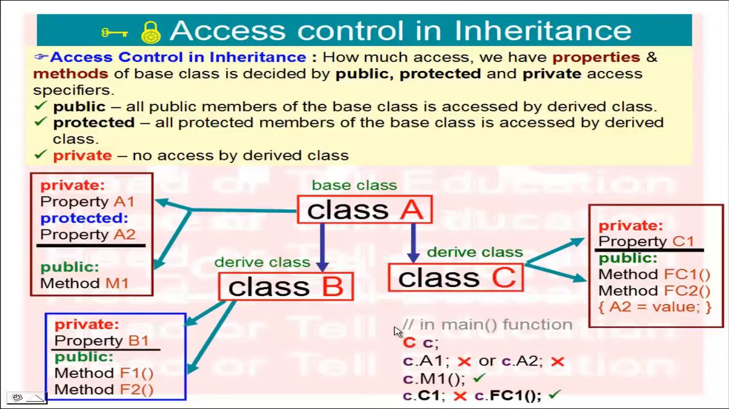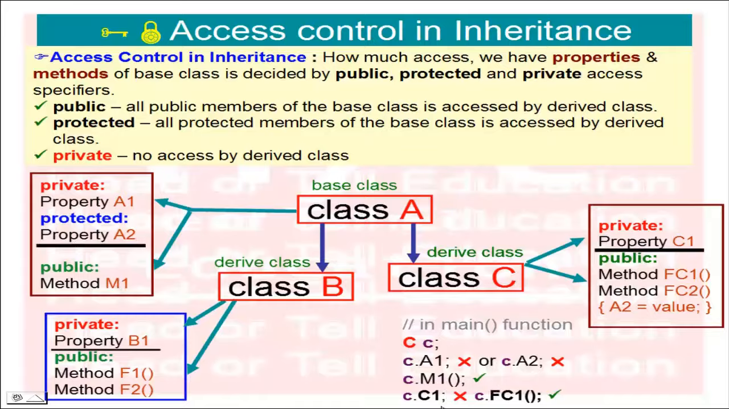Here inside the main function I have created one object of class C. I want to access the property C dot A1. This is not accessible because it is a private property, and C dot A2 is also not accessible because it is a protected property of class A. Now C dot M1 is the public method of class A, so this is accessible inside main.